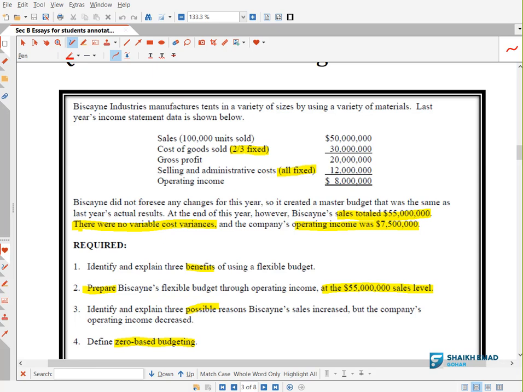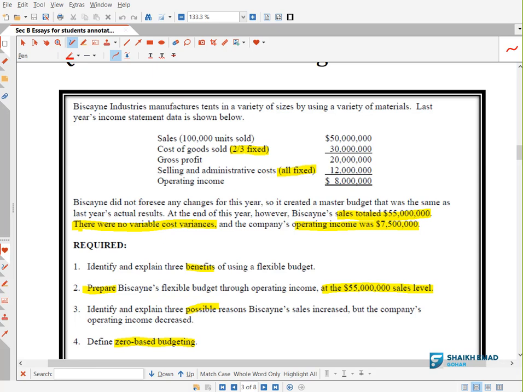And by the way, the examiner is not asking you this thing. I am just brainstorming with you, because the examiner can ask these types of questions also. They can give you a requirement that, okay, what is the benefit and problem of using last year actual results as master budget? This is not a requirement in this question, but they can ask you very well. Getting the story, everyone? Okay, so my friends, please write yes in the chat box if you got the point.